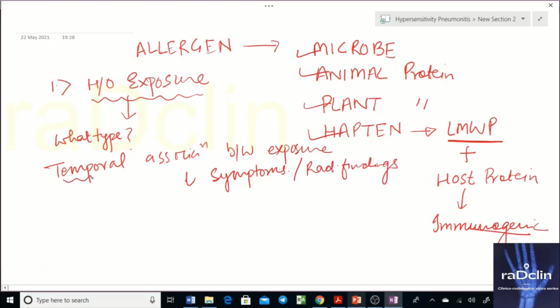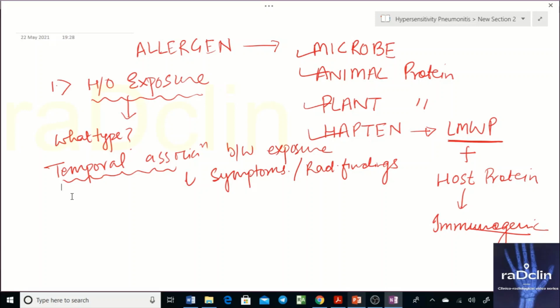Temporal association means the timing should be like this: exposure happened and then the patient developed symptoms, and every time the patient is exposed to that allergen, symptoms happen, or you have radiological findings pertaining to that exposure. That is an important history. So a history of allergen exposure and development of symptoms goes in favor of hypersensitivity pneumonitis, which appears clinically like asthma.